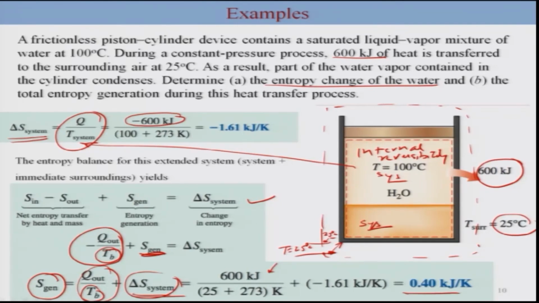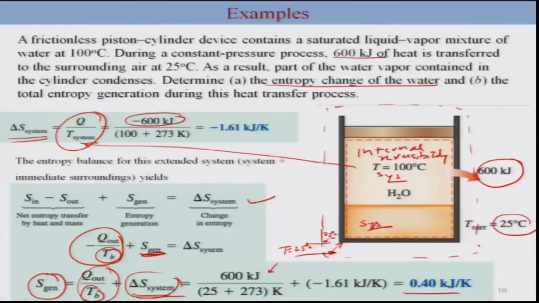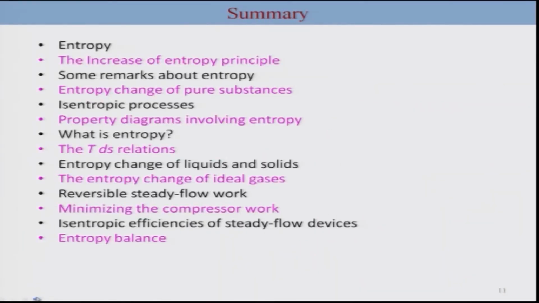So the key to solve this problem is clearly the assumption which we have made, internal reversibility for the system, and by considering the extended system plus surrounding we included the entropy associated with the outside of the system, that is around the boundary between the system and the surrounding, the region where the temperature gradient is there. This is an example where you can take this message and apply it to other kinds of systems. So we will be ending this particular lecture now, and we will try to summarize what we have gone through in this particular module.